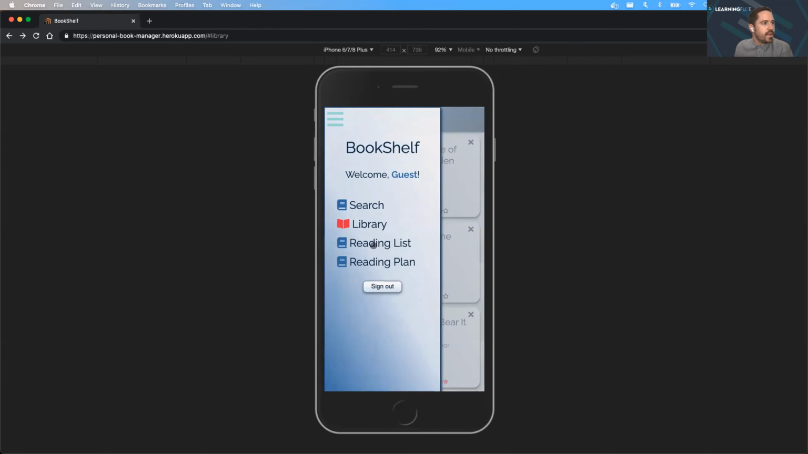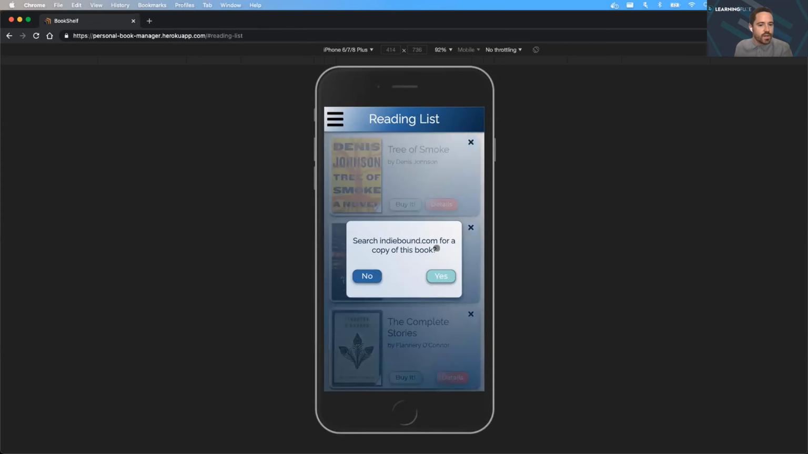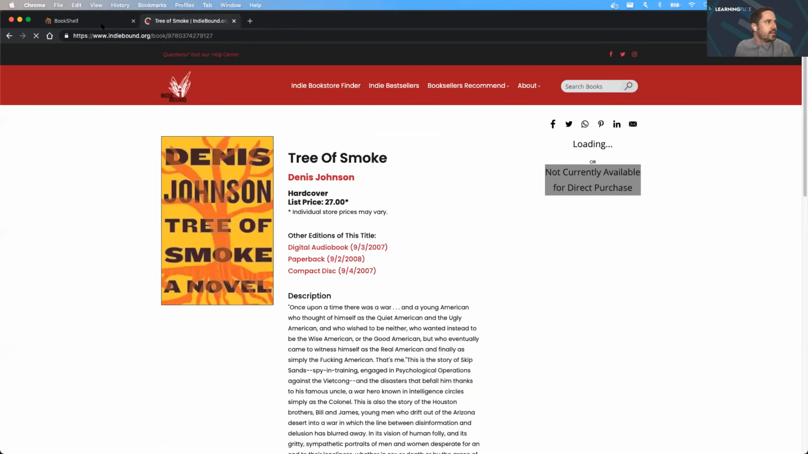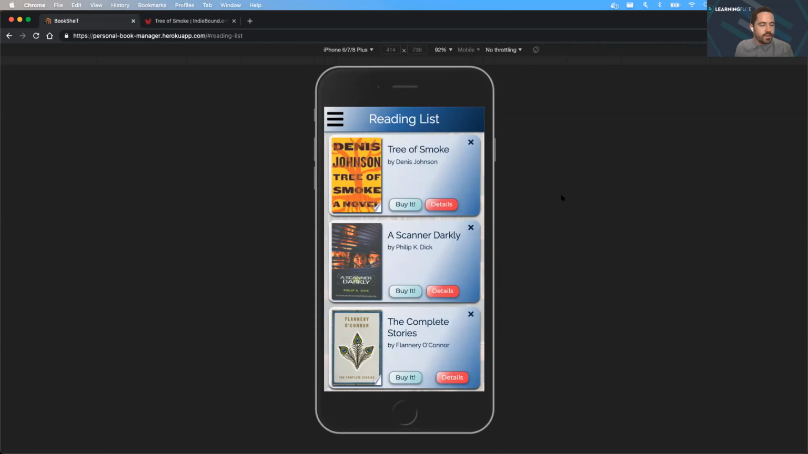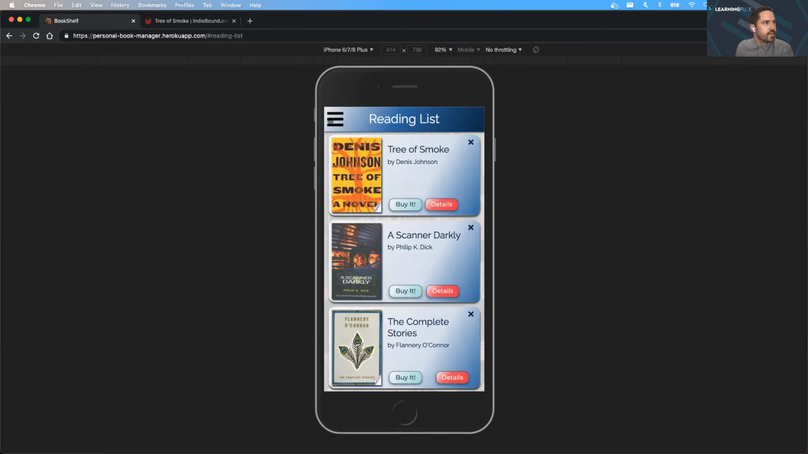On my reading list page, the user can also view more details about each book, as well as click a link that will take them directly to results for that same book on the website indiebound.com, which allows people to buy from a local bookstore. Users are also able to delete books from the reading list as well.